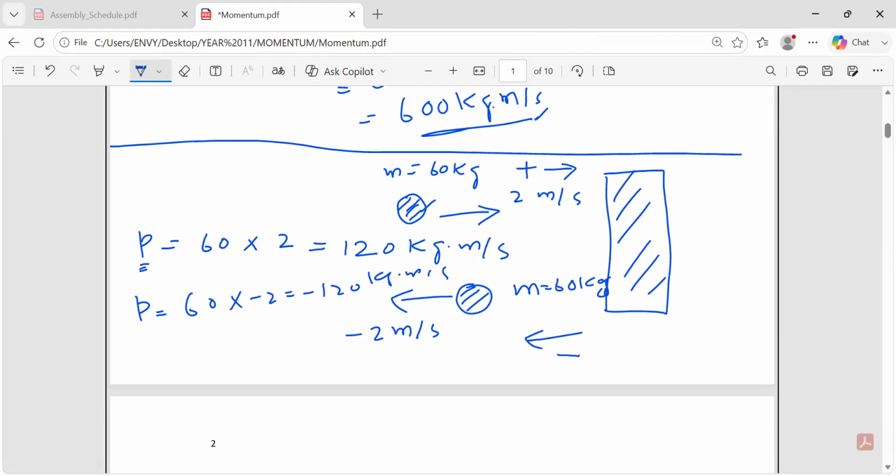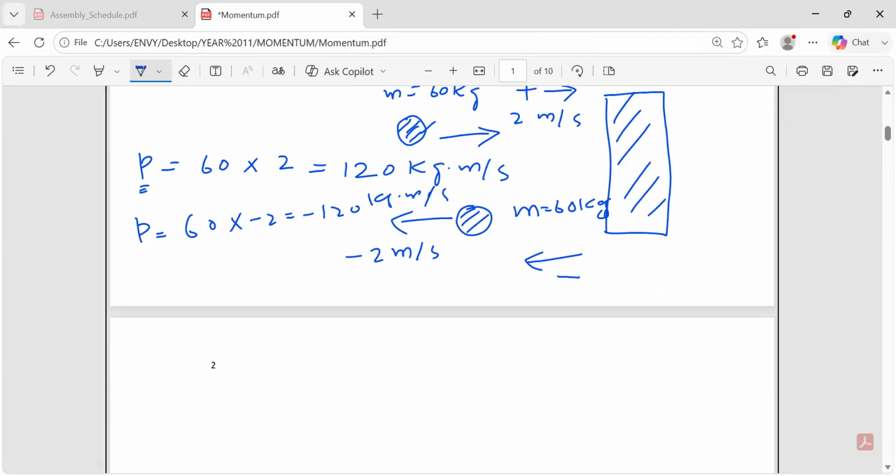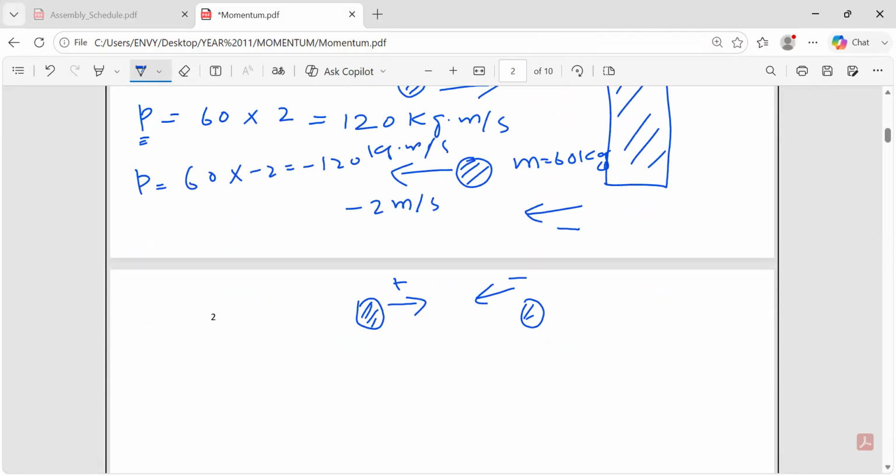Sign convention must be understood. You must know that one direction will be positive, so another direction of the same ball, if it is going in the other direction, will be negative. Or sometimes there will be two balls. We will make this more clear later in the principle of conservation of momentum. But let's say one ball is going this way, so its velocity is positive, and another is going this way, so its velocity is negative, right? Now this concept is clear, right?